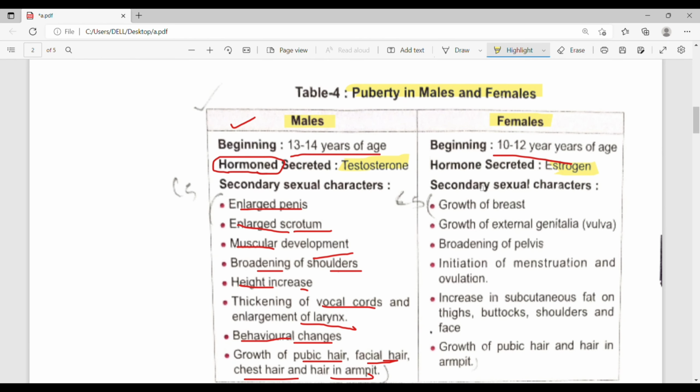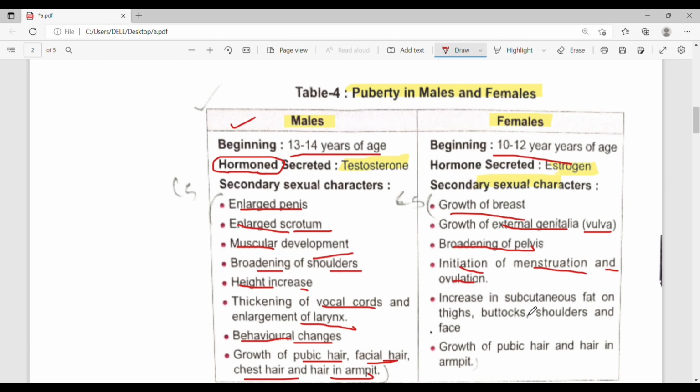Now secondary sexual characters in females. Growth of breast or development of mammary gland. Growth of external genital valve. Broadening of pelvis. Initiation of menstruation and ovulation.